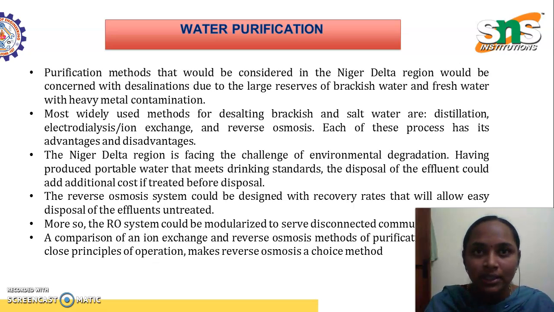By seeing all these problems like brackish water, salt water intrusion, and presence of heavy metals like cobalt, nickel, etc., the government and the people in and around the Niger Delta region decided to go for some purification process. They considered the distillation process, electrodialysis, ion exchange process, and reverse osmosis. They have tried everything, but the only one that meets the demands is the reverse osmosis process.